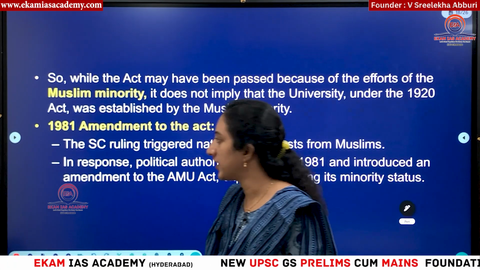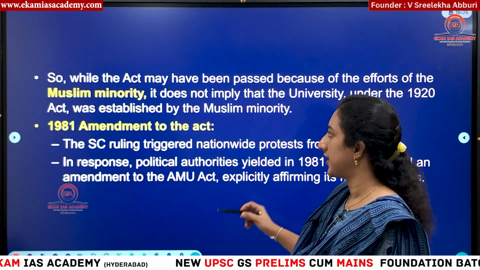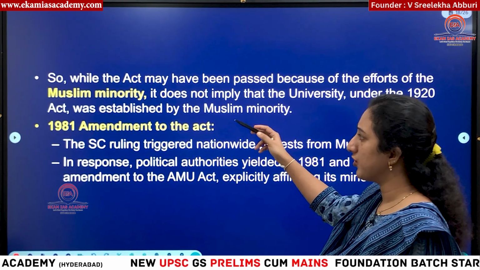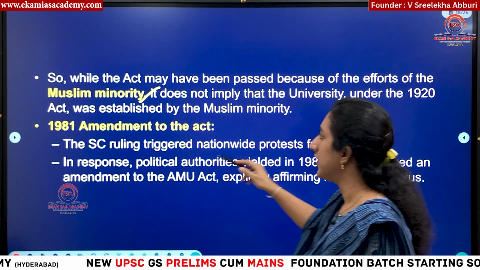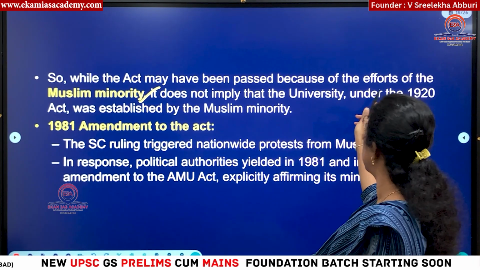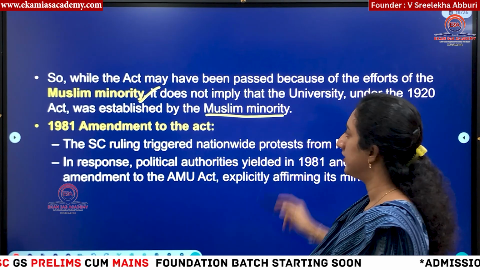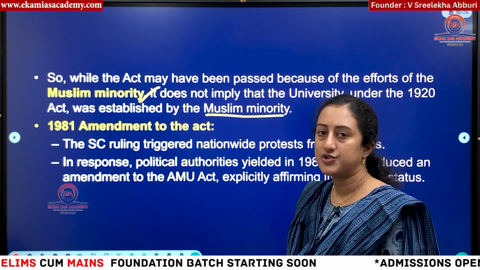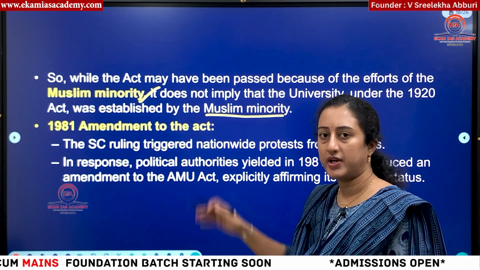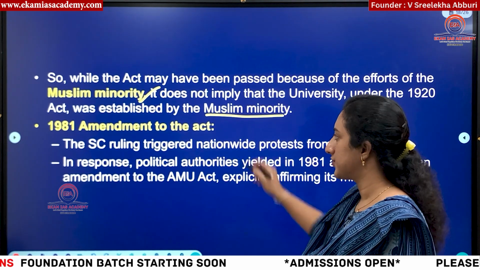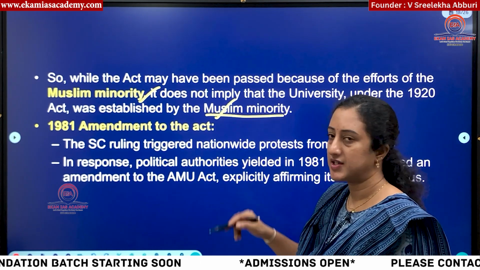Other than that, it does not have any minority status tag. Because it was established through the efforts of the Muslim minority, it cannot be considered a minority institution run or administered by the Muslim minority. That was the opinion of the Supreme Court in the Aziz Basha case.